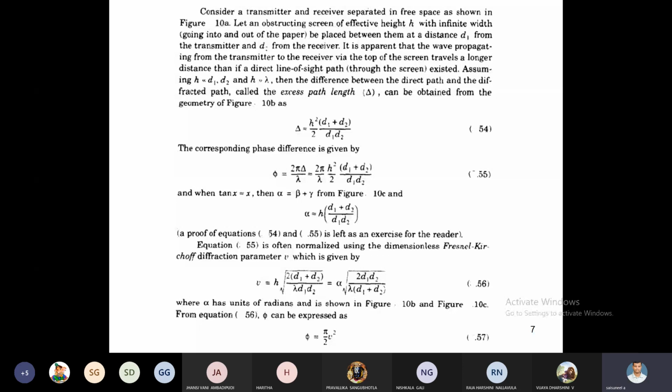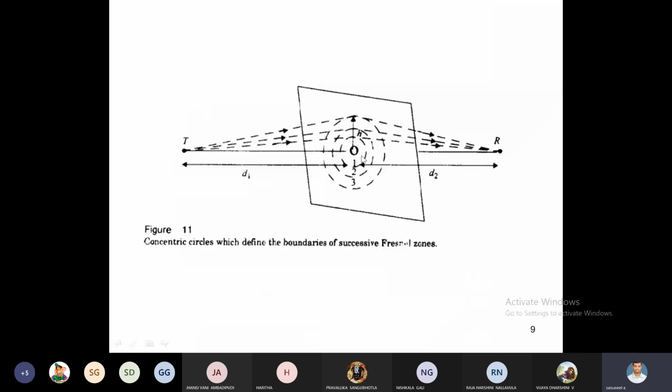Here in this Fresnel zone concept, we have to assume Fresnel zones. What is meant by Fresnel zones? First of all, I am explaining. This is a transmitter. This is the receiver. We have to assume that an obstacle is in between. The distance between transmitter and obstacle is D1. The distance from obstacle to receiver is D2. First we draw a straight line between transmitter and receiver. This is the line of sight path.